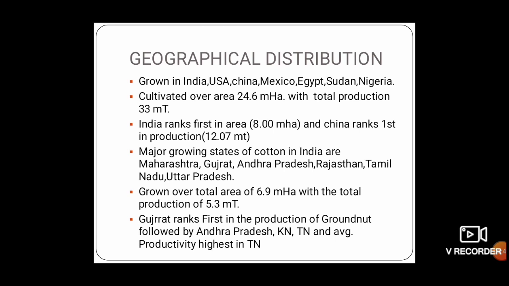It is grown over an area of 6.9 million hectare with the total production of 5.3 million tons, where Gujarat ranked first in production of groundnut, followed by Andhra Pradesh, Karnataka, Tamil Nadu, and the average productivity is seen highest in Tamil Nadu.